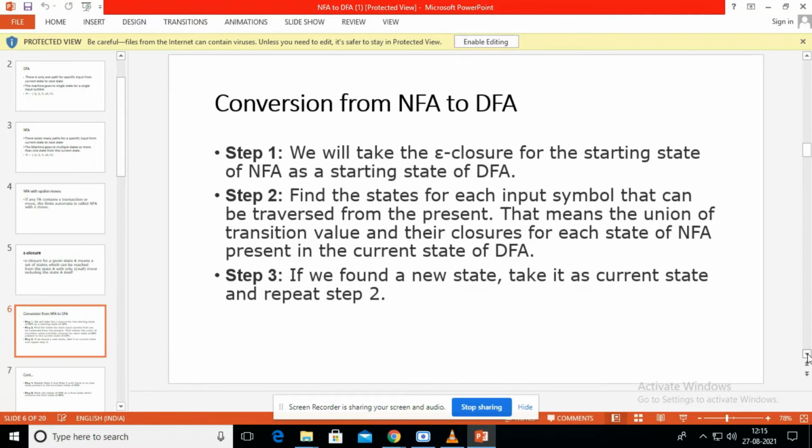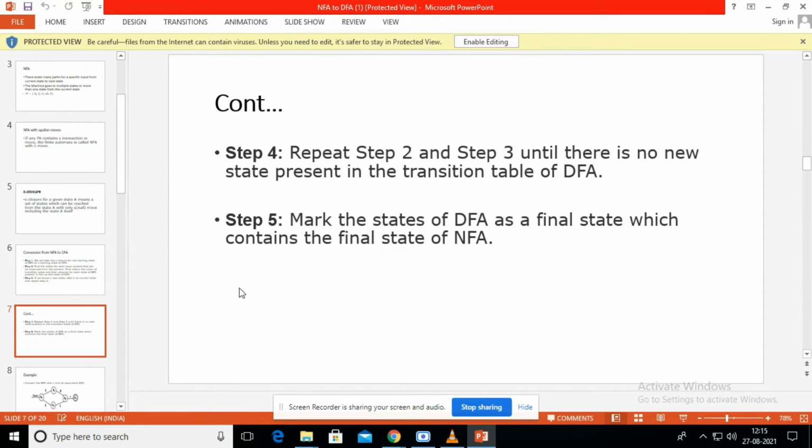Next, we have to find the new state, which takes the current state, and repeat step 2. Again and again, we have to find the new state and find the transition function itself. Next, step 4, we have to repeat. Repeat steps 2 and 3 until there is no new state present inside the transition table of the DFA.